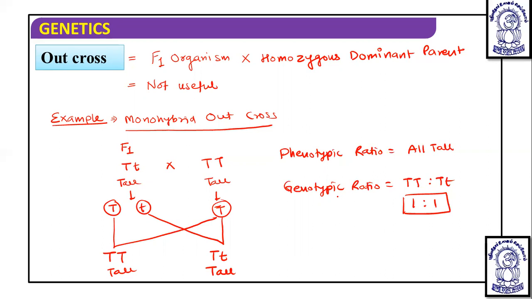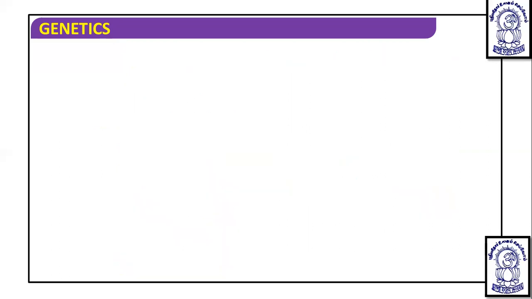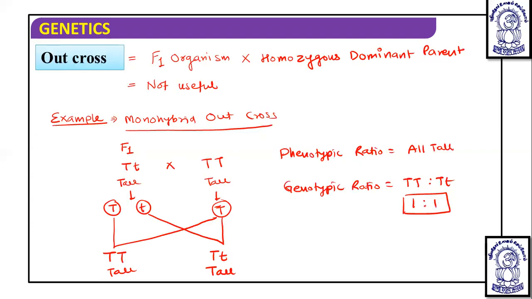Now, after studying it, let us discuss the dihybrid outcross. In dihybrid outcross, F1 is crossed with a homozygous dominant parent.